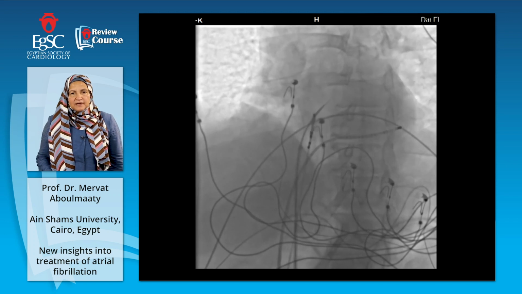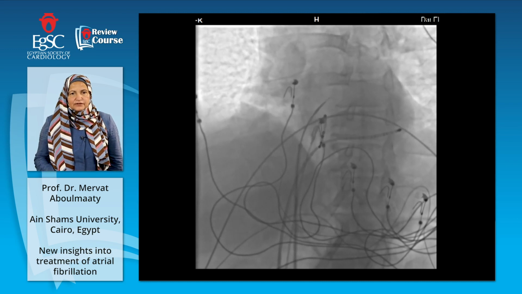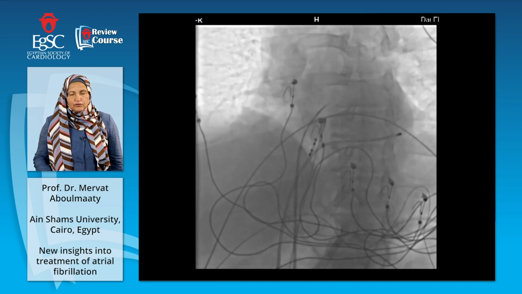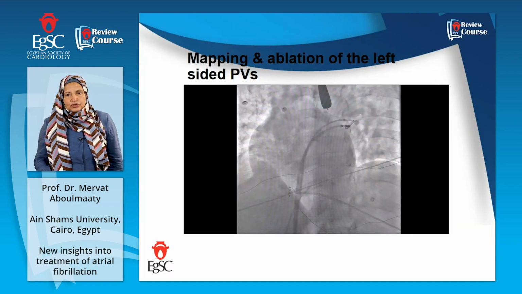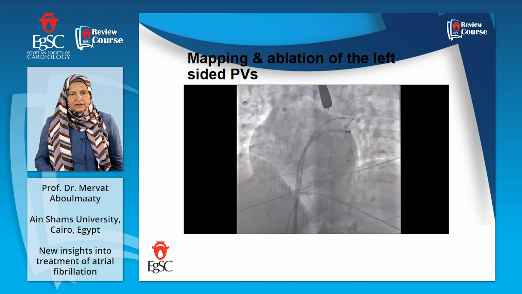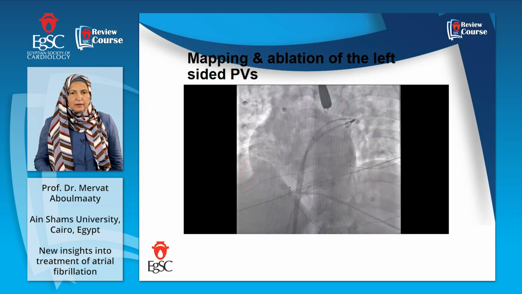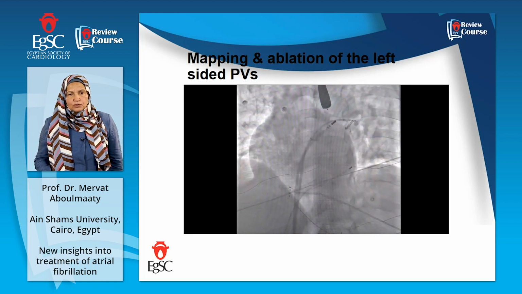The procedure starts by placing catheters, as you see, one in the coronary sinus, the big one looking to the left, the His catheter, which looks toward us, and then we introduce a sheath and a needle in order to cross the interatrial septum and go to the left atrium. Then we place 2 sheaths through this puncture, or we do 2 punctures, and we cross the left atrium. You see the moving catheter is the mapping ablation catheter, getting signals going into the superior vein and the inferior vein, and the circular catheter is placed into the left superior pulmonary vein.